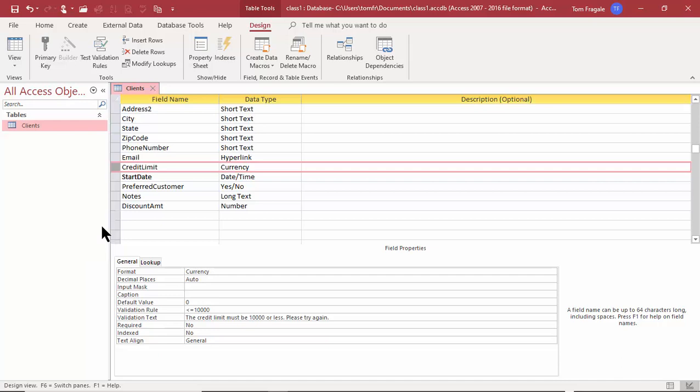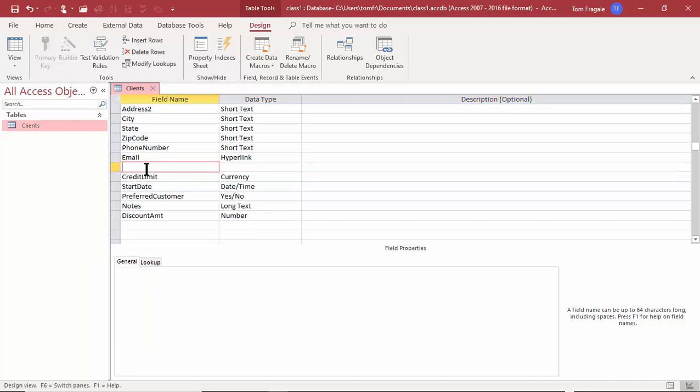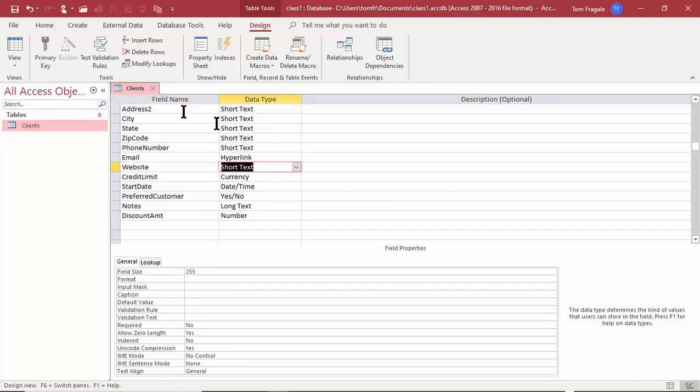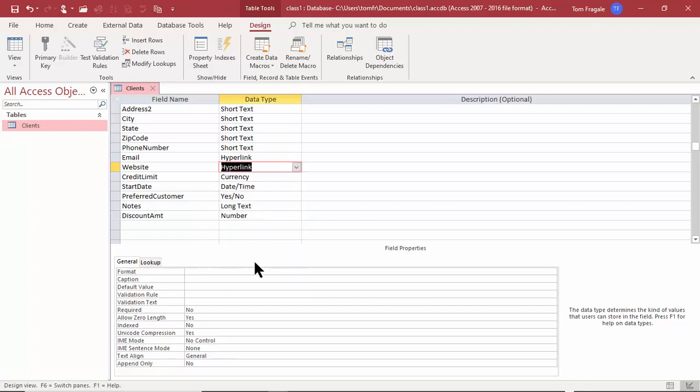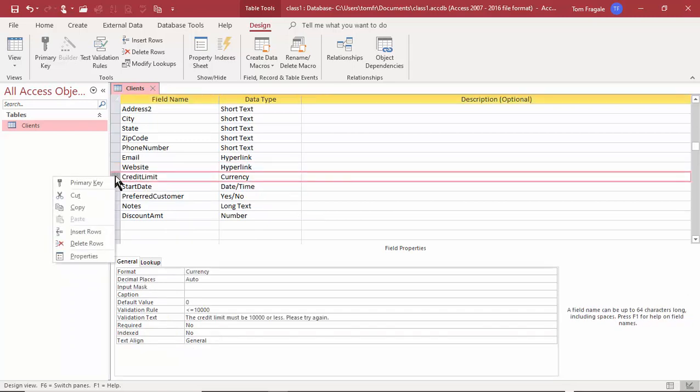So we're going to insert a row. And then I'll type in a website. And then if you can imagine, that will also be another hyperlink, right? I want that to be an active link. So we'll make that another hyperlink. So you can add fields at the bottom of the table, or I can right click on this gray column and insert a row and add fields in the middle as well. Remember, a table can have up to 255 fields per table.